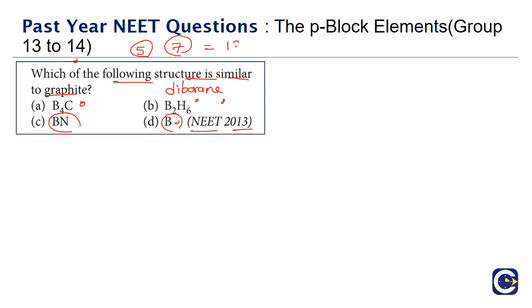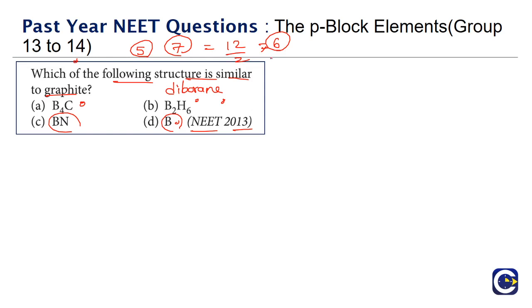So totally it will be 12. In graphite, if you look at it similarly, we take the average. 2 atoms are there, no? So the average is going to be 6, which is nothing but the number of electrons of carbon. Okay, so this is a way in which we can look at it.